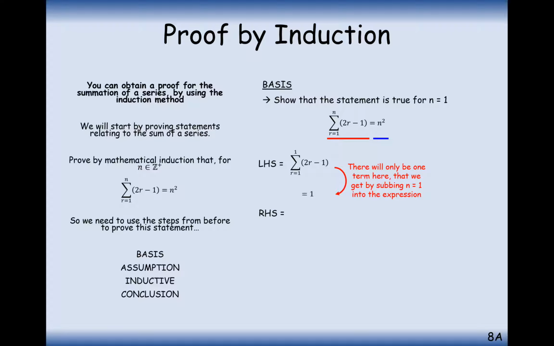Let's now look at the right hand side. The right hand side just asks you to take the highest number in your sequence that you're substituting in and square it, and that's a shortcut way, a formula effectively, of finding the summation of these types of numbers. So you do 1 squared and you also get 1.